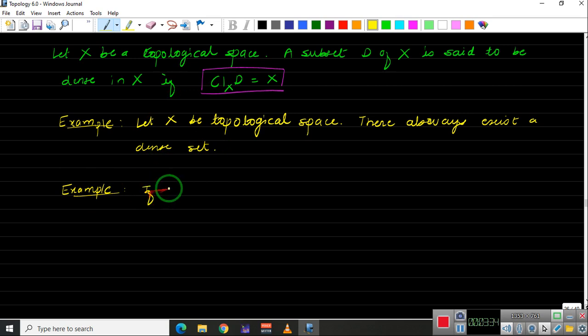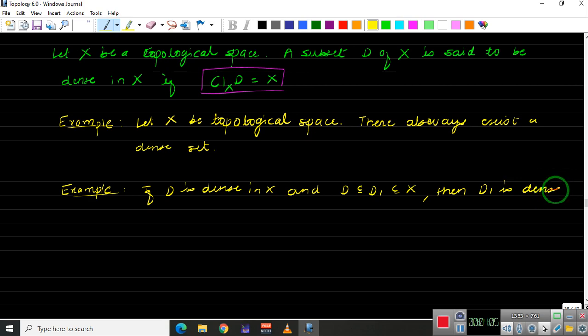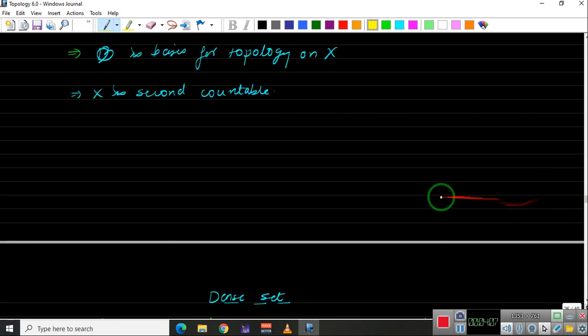If D is dense in X, and suppose we have another set D1 which is a superset of D, that is, D1 is in between D and X, then what can you say about D1? Is D1 dense in X? Then D1 is dense in X. Why so?